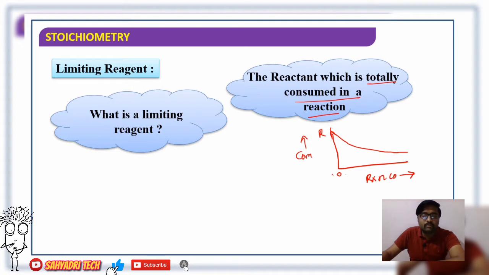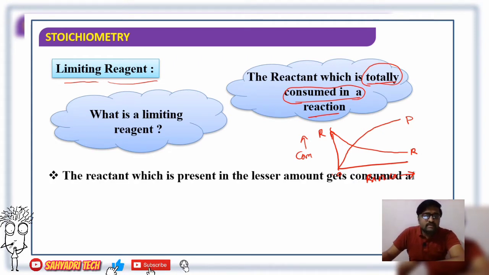On the other hand, what about the product? The concentration of product goes on increasing. Which means the reactant is consumed during a reaction, right? So if one of the reactants is totally consumed, then such a reactant is called a limiting reagent. In a simple way, the reactant which is totally consumed in a reaction is called a limiting reagent.